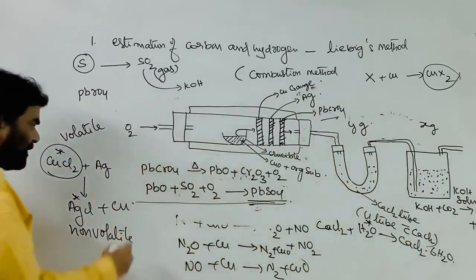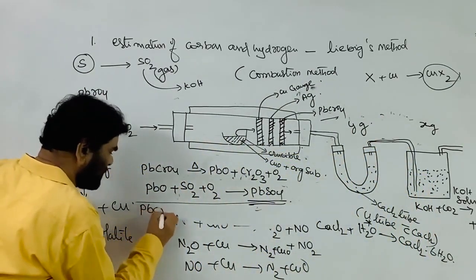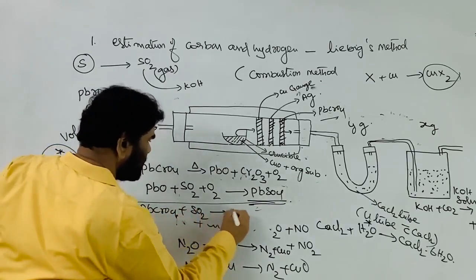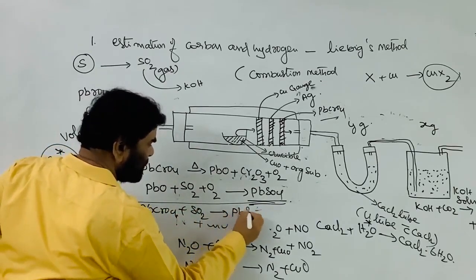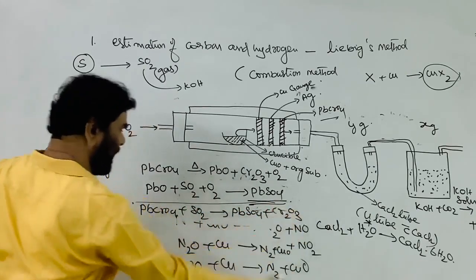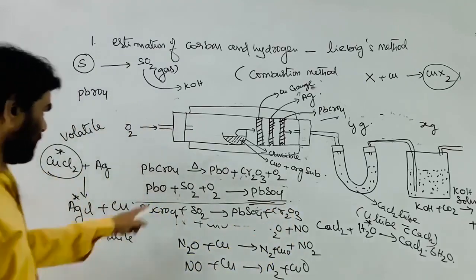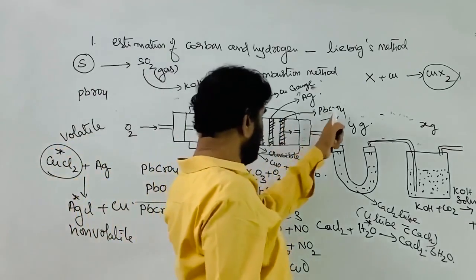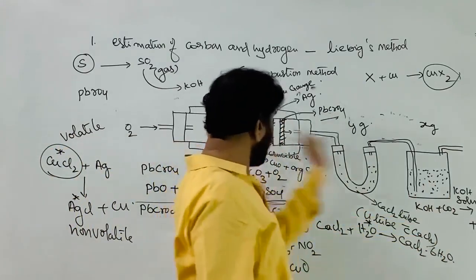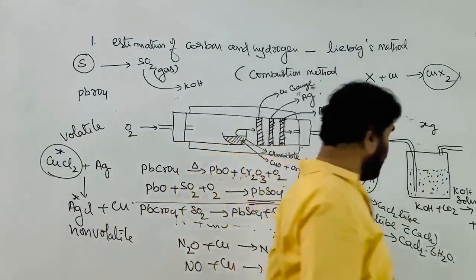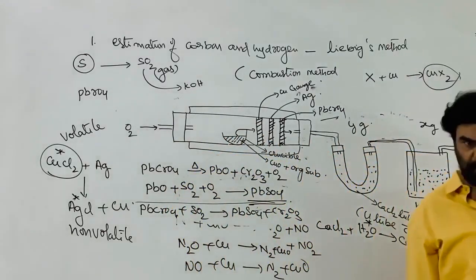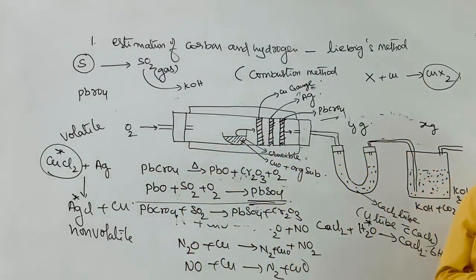What is it? PbCrO4 plus sulfur dioxide gives PbSO4 plus Cr2O3, chromium trioxide. So now PbCrO4 is not allowing sulfur dioxide to come out of the combustion tube. If it comes out of the combustion tube, then it is absorbed by the KOH solution.